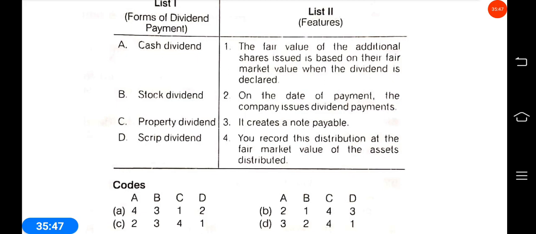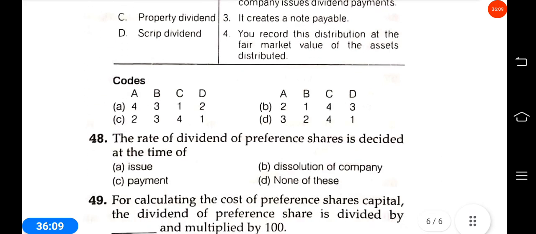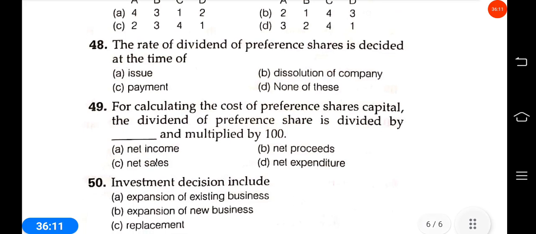Property dividend: you record this distribution at the fair market value of the asset distributed. Property is an asset, so on the asset distribution. Scrip dividend creates a note payable. Answer should be B. Okay, next question 48. The rate of dividend of a preference share is decided at the time of issue, payment, or dissolution of company. Answer is issue. The rate of dividend of a preference share is decided at the time of issue.